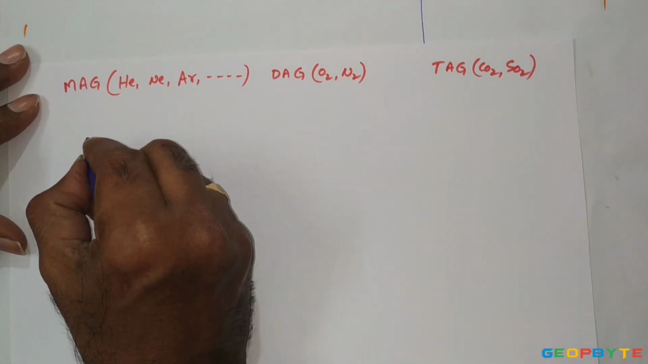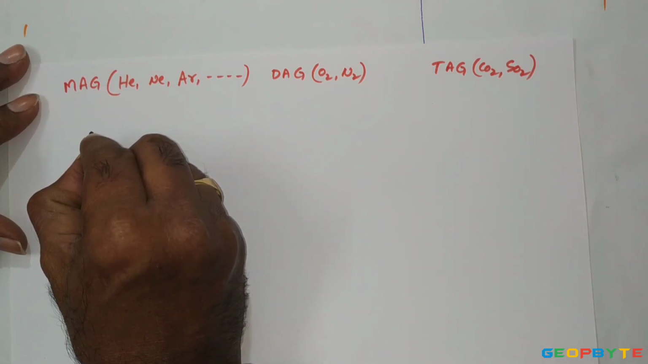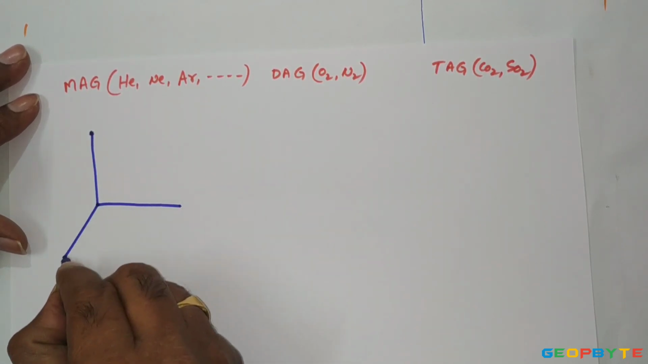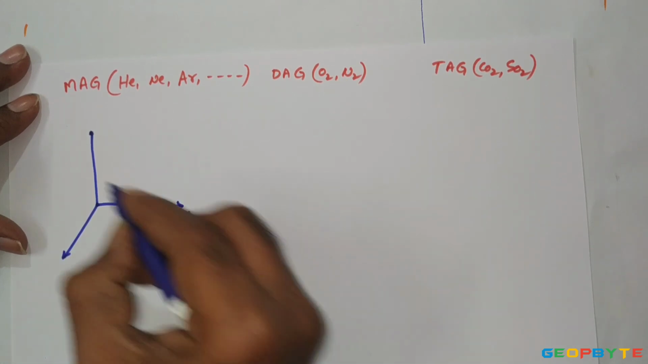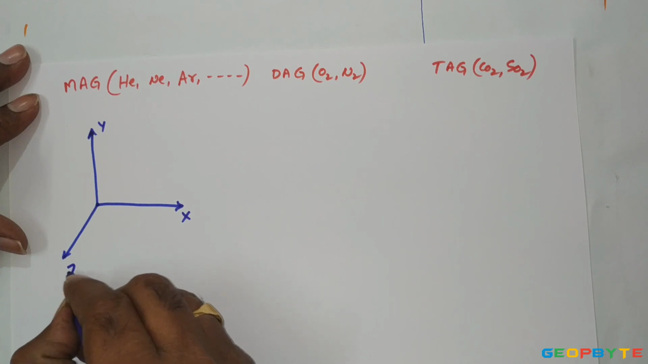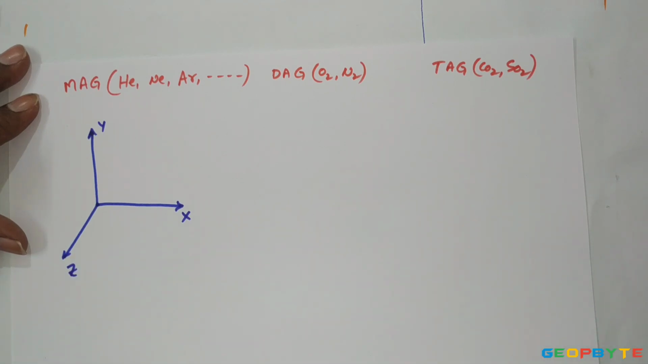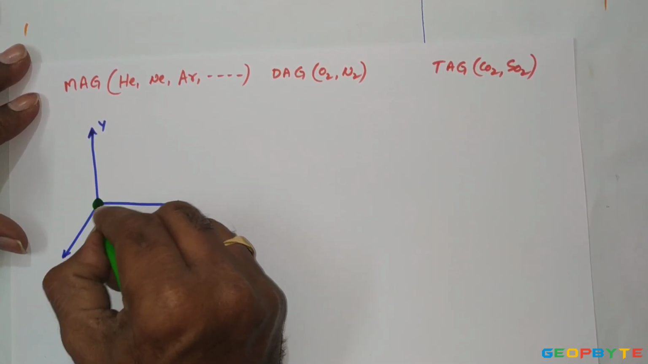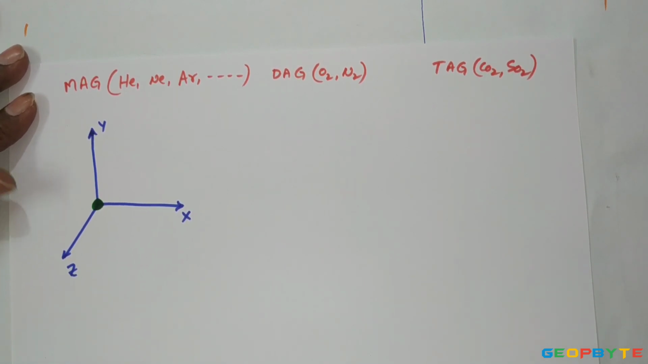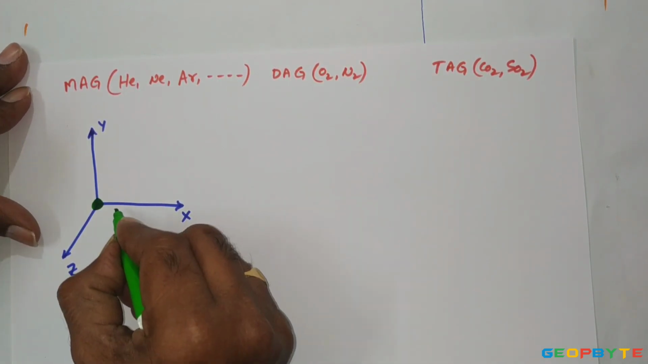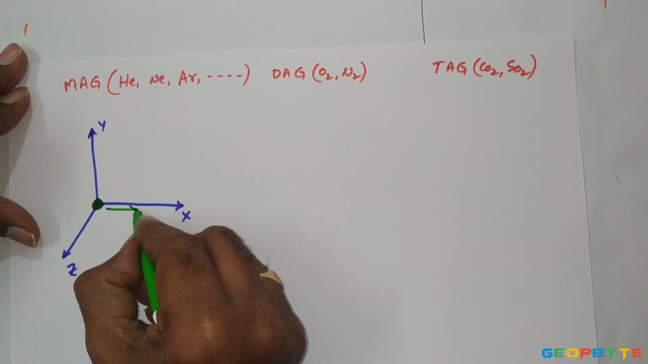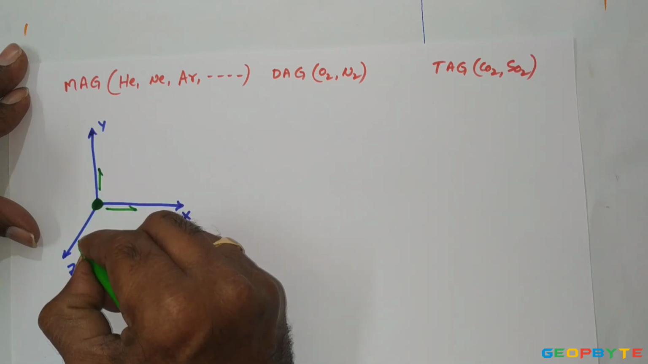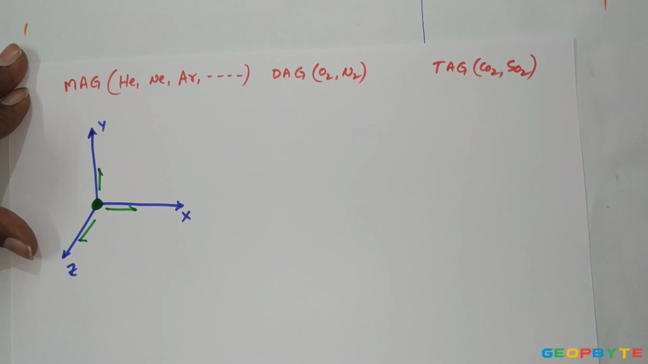In case of monatomic gas, monoatom means single atom. That single atom may be lying somewhere at the origin. This may be the x coordinate, y coordinate and z coordinate. That single atom can maintain one translatory motion about the x coordinate, one translatory motion about the y coordinate, and one more translatory motion about the z coordinate.